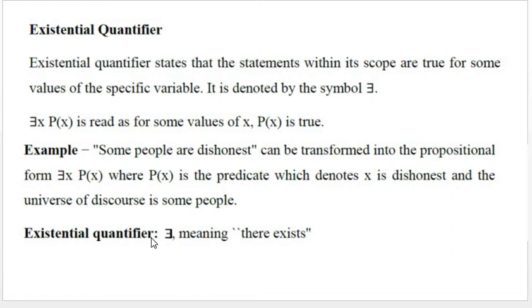So the existential quantifier means that for some value of variable x in the universe of discourse, the given predicate function P of x is true. It means that it is not true for some other values of x.